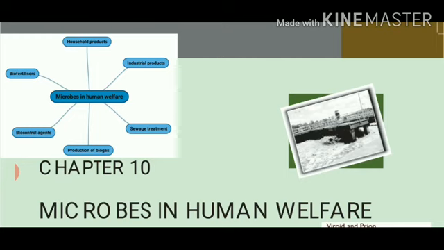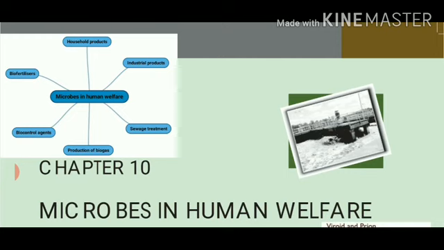Number two, industrial products. When we talk about industrial products, it means at a commercialized level, at a large scale. So when industries are manufacturing enzymes, organic acids, wine, beer, whiskey, meaning different kinds of alcohols, that includes industrial products. Number three is sewage treatment. We all know that there are several action plans by which water is being treated with the help of microorganisms.